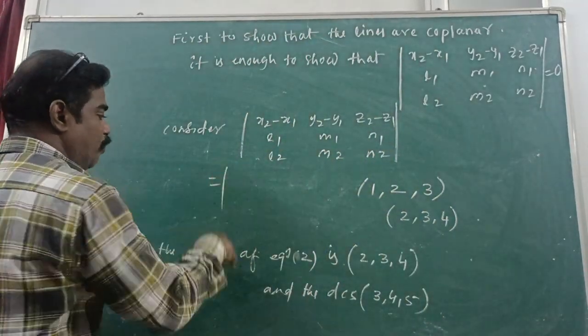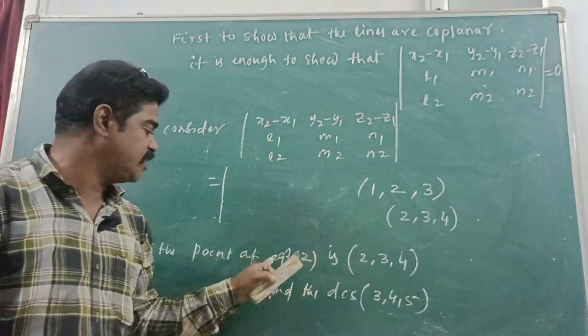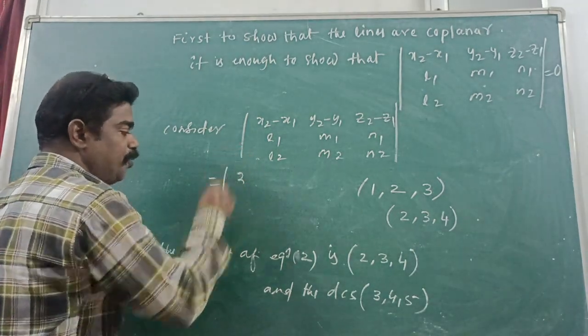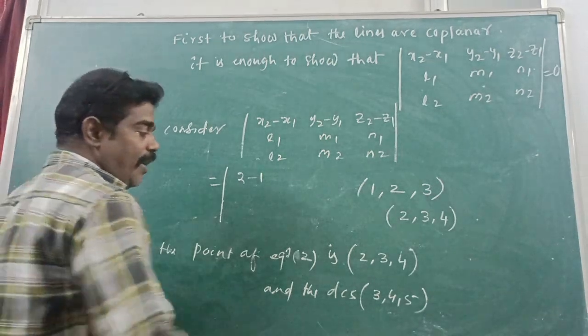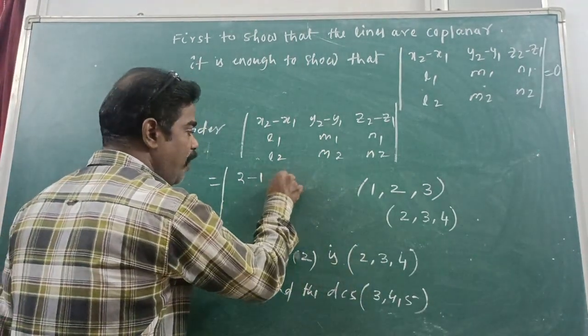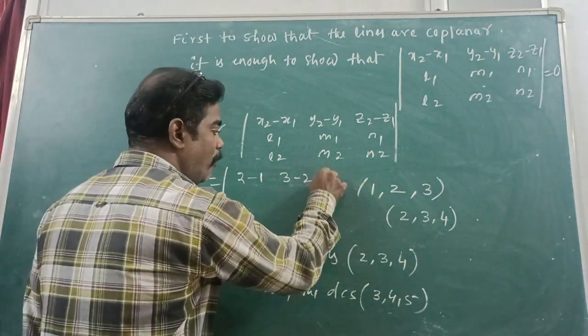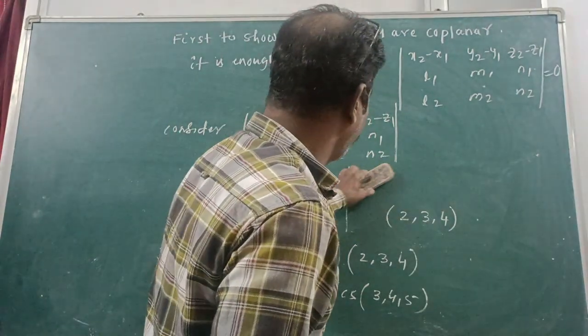that is equal to the determinant of x2 how much? This is the point, right? 2 minus x1, 1. Next, 3 minus 2. Next, 4 minus 3. Have you understood? Okay, fine.